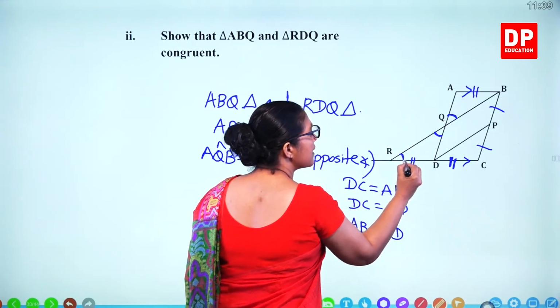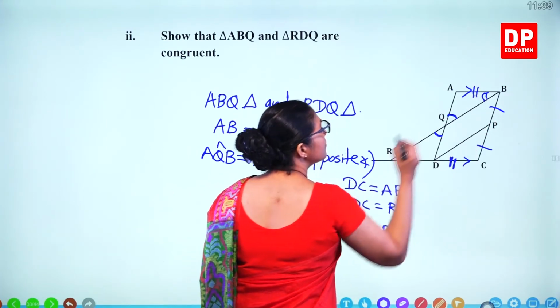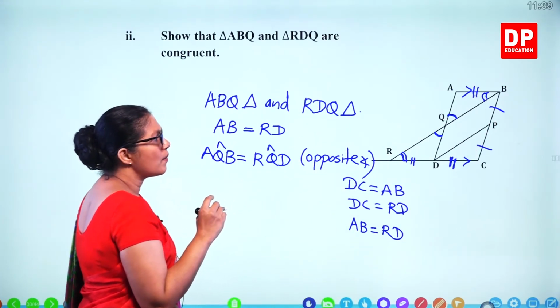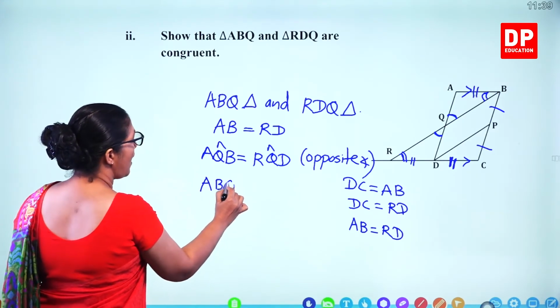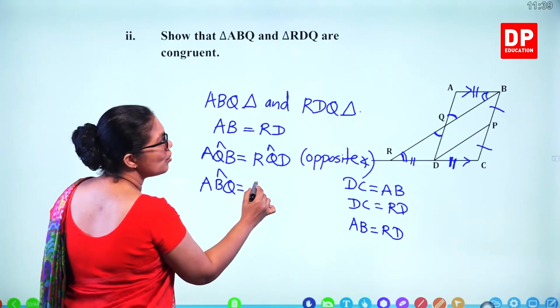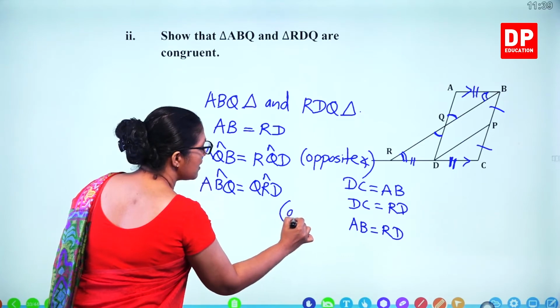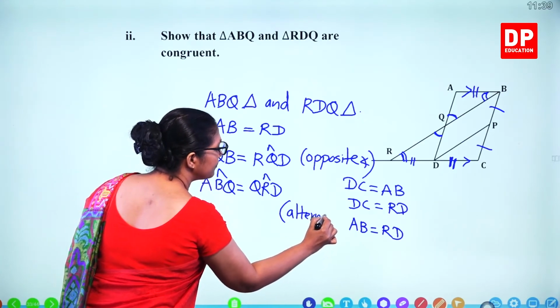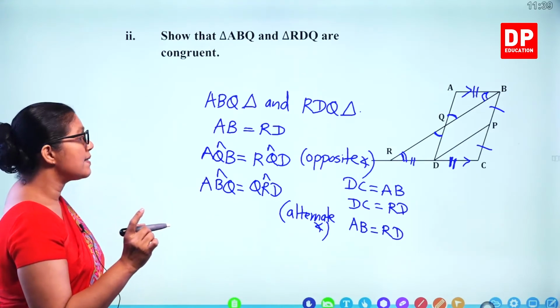So this angle is equal to this angle. Alternate angles are equal. So we can write ABQ angle is equal to QRD angle. Alternate angles are equal when the two lines are parallel.